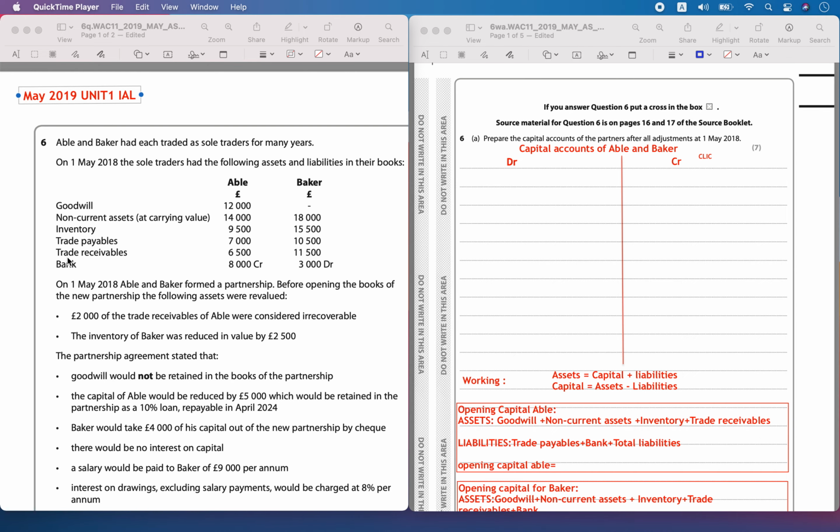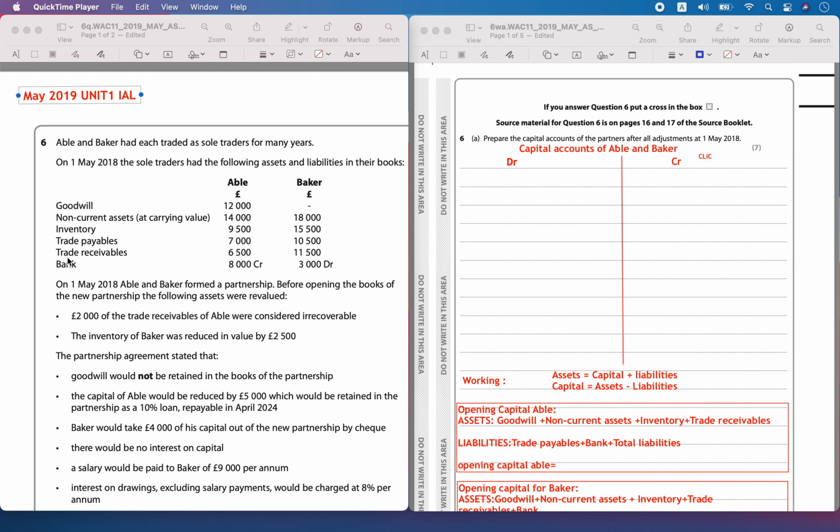Now they have given certain adjustments because the new partnership assets were revalued. On 1st May 2018, when Abel and Baker formed partnership, the assets in the books of the new partnership were revalued. For example, 2000 pounds of trade receivables of Abel were considered irrecoverable, that is, they will be at default.